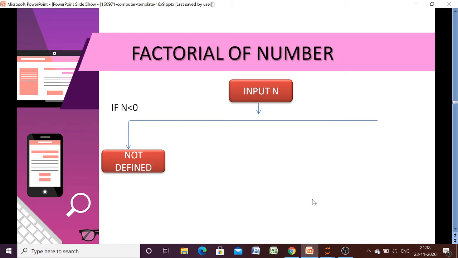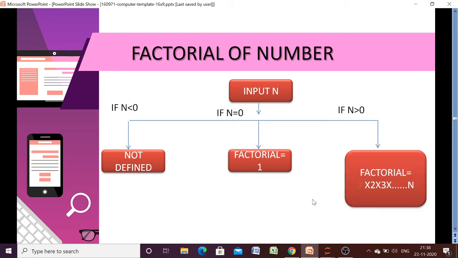Okay, so if n is less than 0, then there should be a message that factorial has not been defined. If the number is 0, then factorial is 1. Okay, and if the number is greater than 0, then we have to calculate the factorial. So how to calculate the factorial? We have to calculate the product from 1 to the number itself, and we will have the result as factorial. So let us try to write program for factorial of a number.